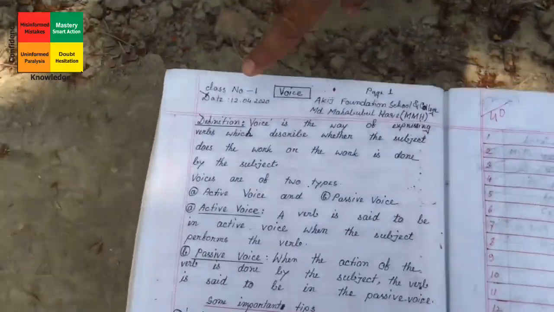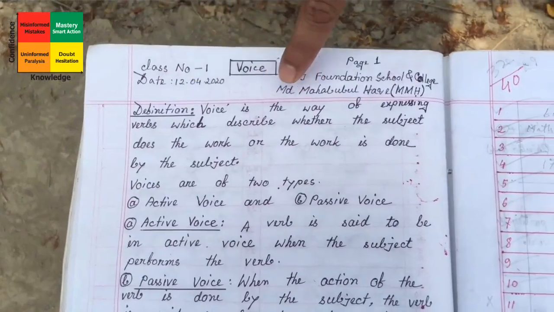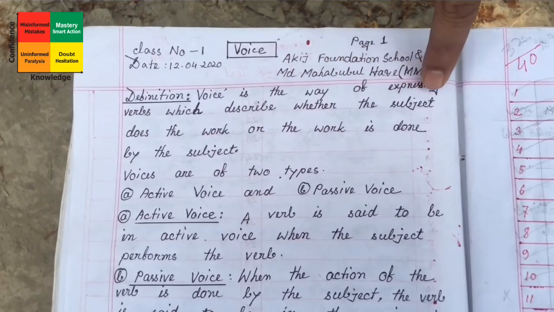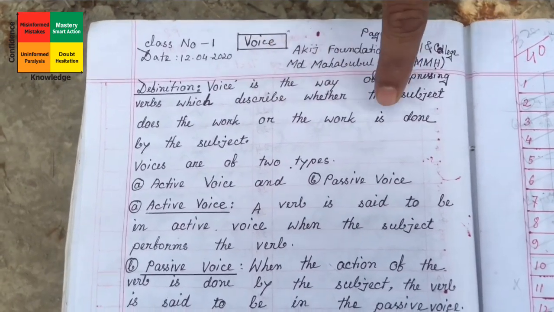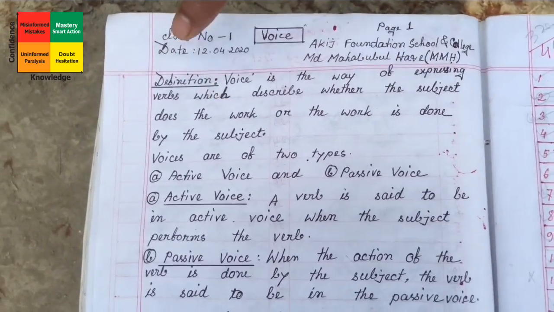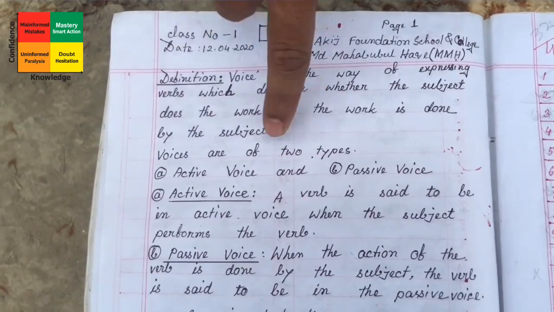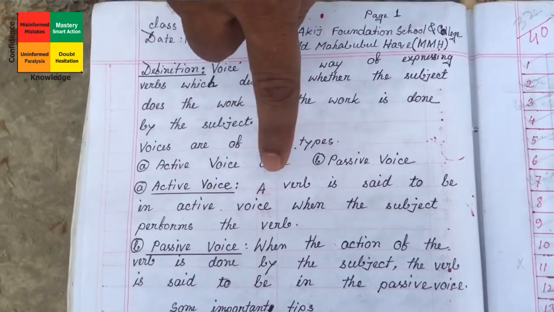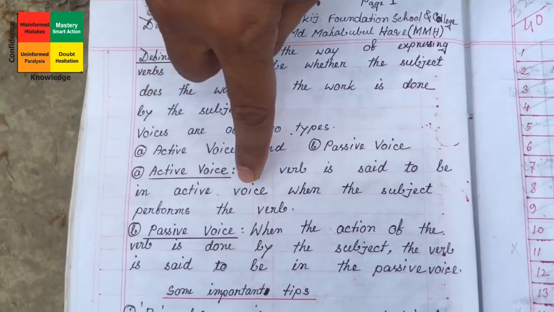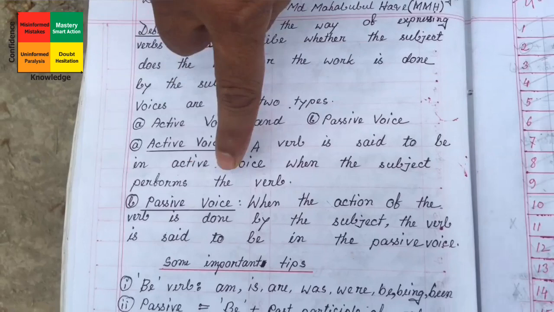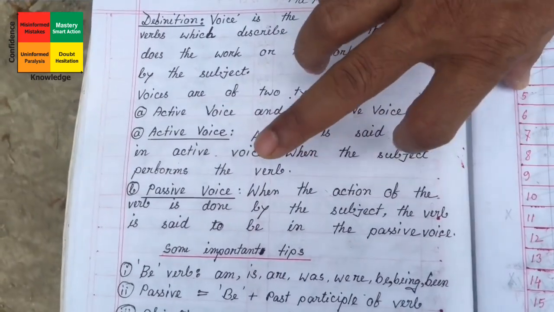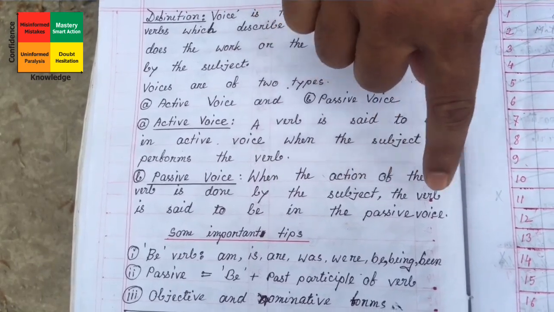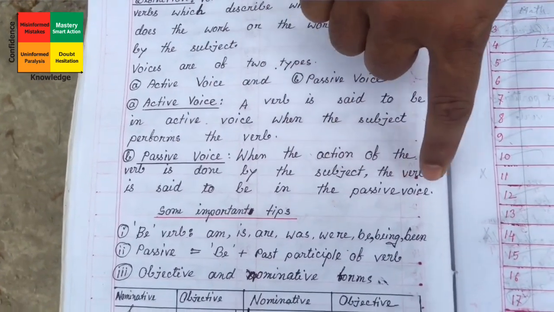Here look, definition: voice is the way of expressing verbs which describe whether the subject does the work or the work is done by the subject. Already I have mentioned this. Voices are of two kinds, active voice and passive voice. Active voice: a verb is said to be in active voice when the subject performs the verb. Passive voice: when the action of the verb is done by the subject, the verb is said to be in passive voice.